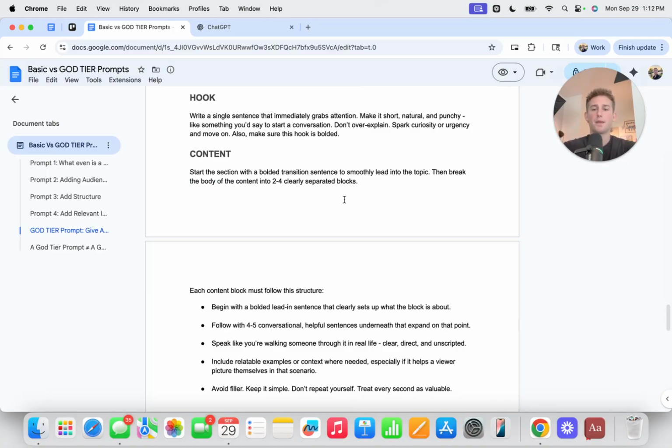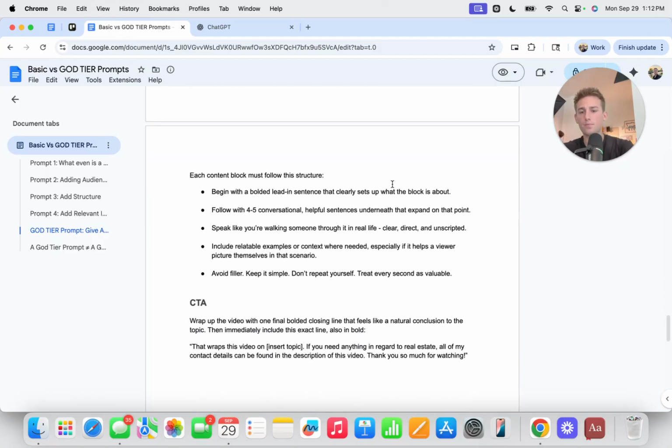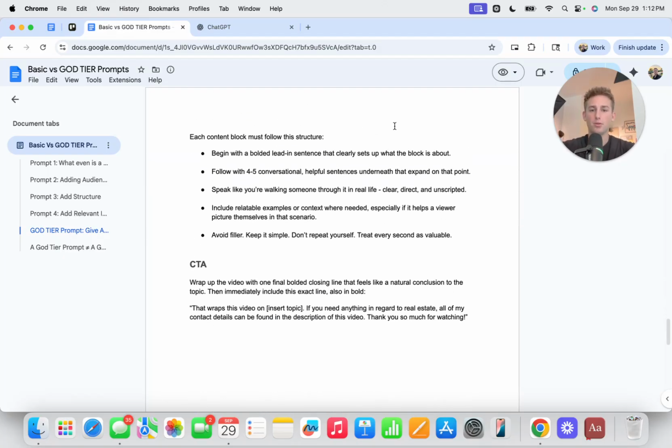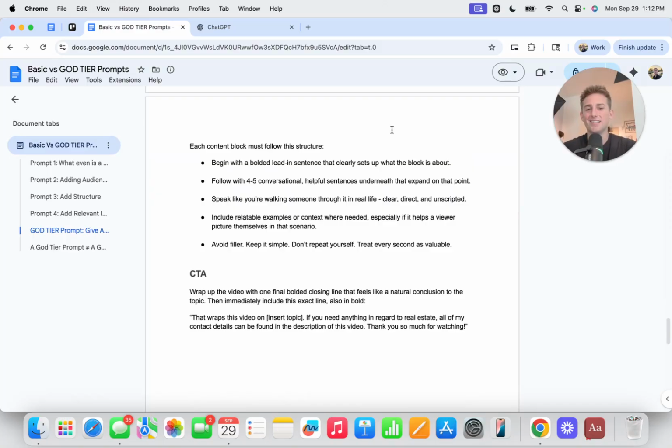Then break the body of the content into 2 to 4 clearly separated blocks. Each content block must follow this structure. Begin with a bolded lead-in sentence that clearly sets up what the block is about. Follow with 4 to 5 conversational, helpful sentences underneath that expand on that point.